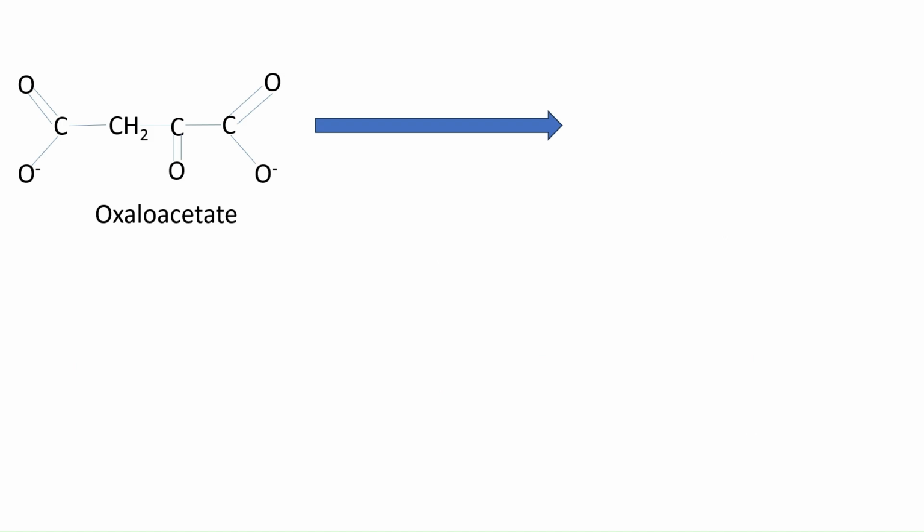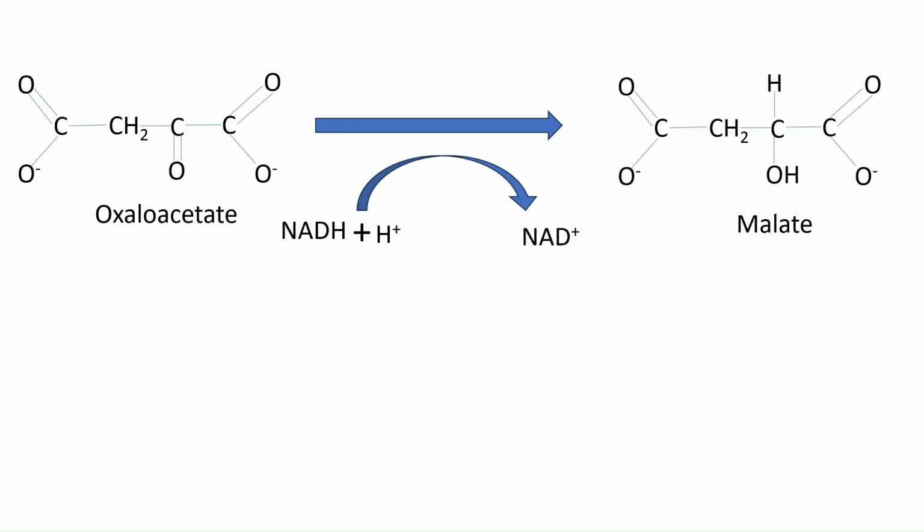Now, this oxaloacetate is not directly transported out of mitochondria because there are no transporters for oxaloacetate. So it is first converted to malate by using NADH to reduce oxaloacetate, and this malate is then transported from mitochondria to cytosol, where it is converted back to oxaloacetate, thus producing NADH in the cytosol.